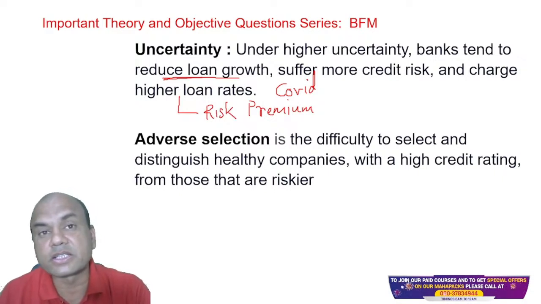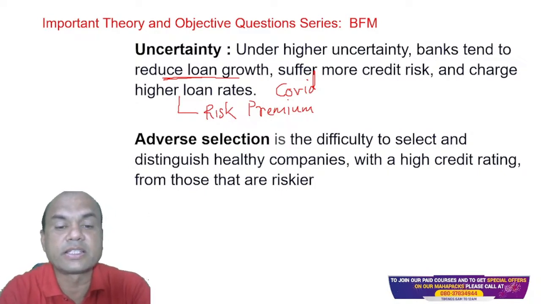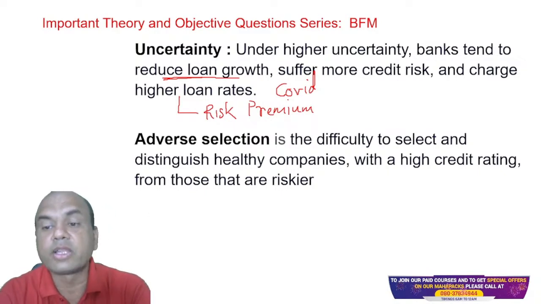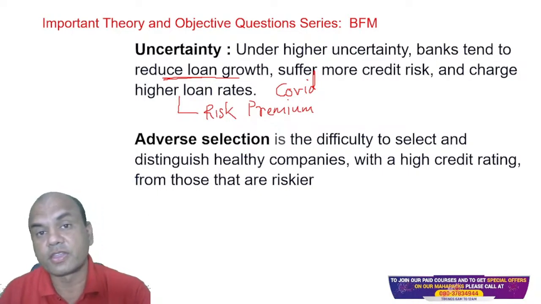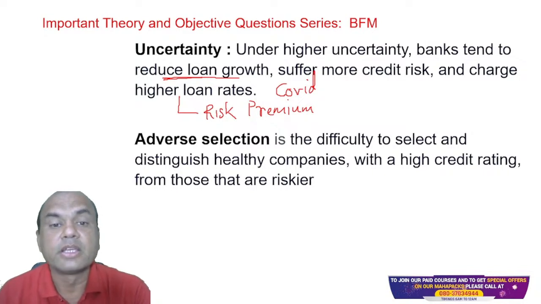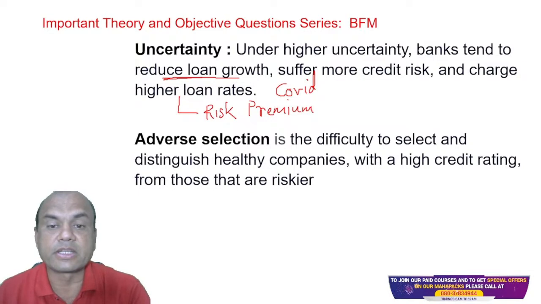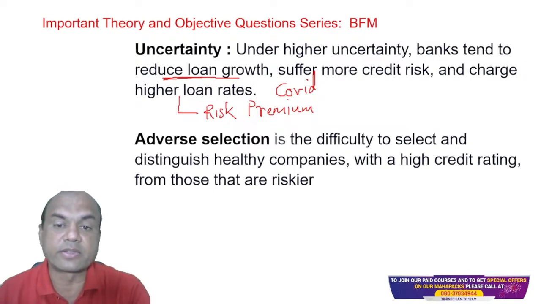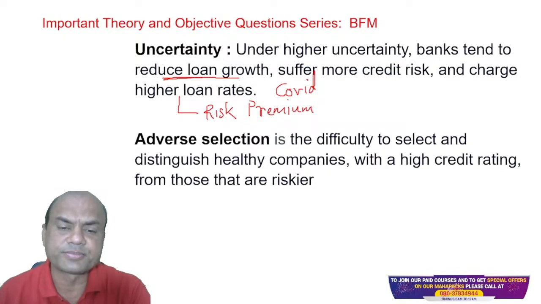Now, what is adverse selection in this finance term? It is the difficulty to select and distinguish healthy companies with high credit rating from those that are riskier. The logic is simple, but if we don't understand it, then it becomes difficult. So how will you select these?